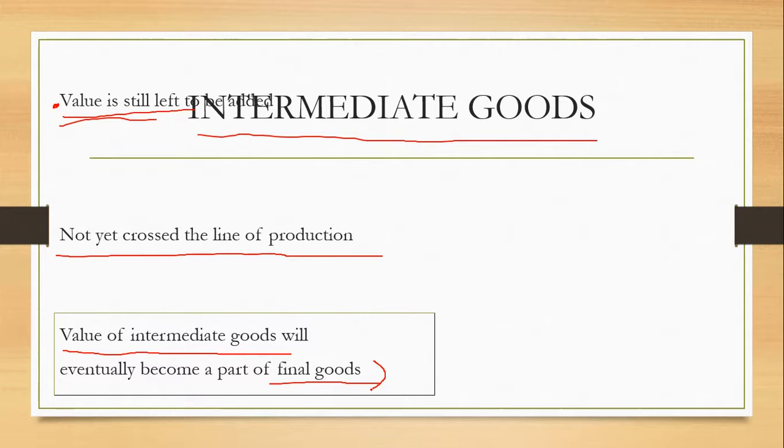The biscuit you bought will include the prices of all of the intermediary goods, like the sugar, the flour, and additional ingredients used. The value of all of the intermediary goods will be included in the final good. Final good means the good which you bought.